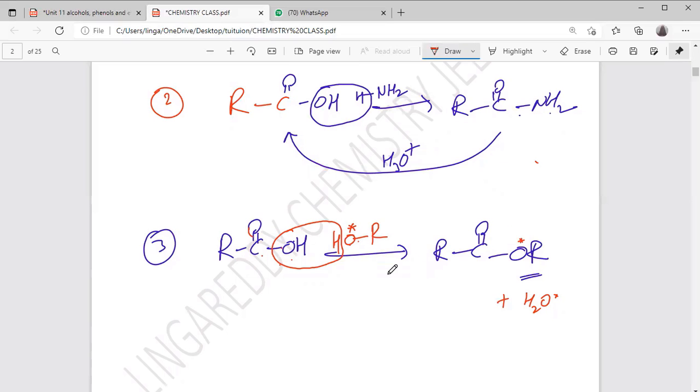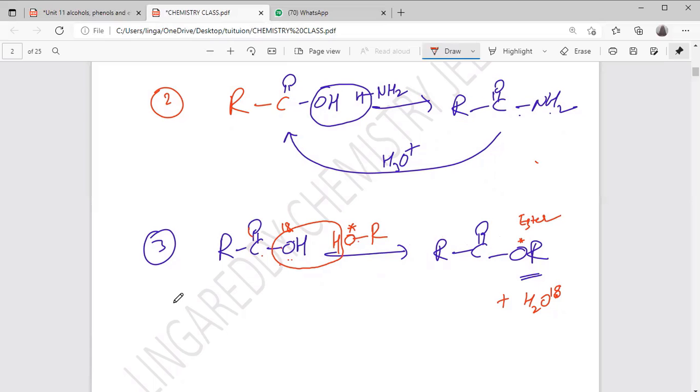That is the question. Suppose this O18 is going to form a water molecule. Then this star mark is in the ester. It is there in the ester.